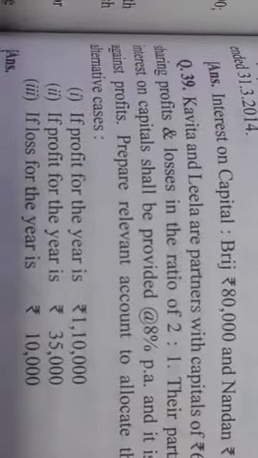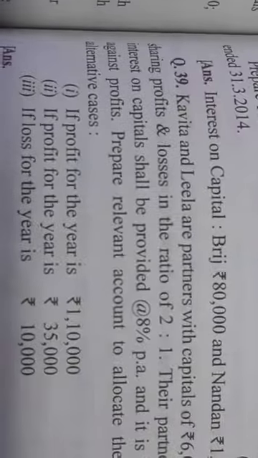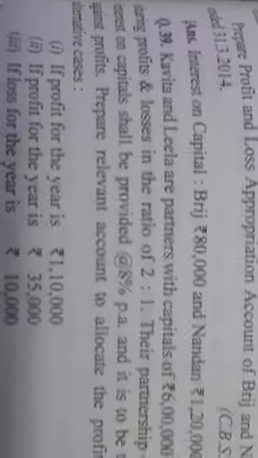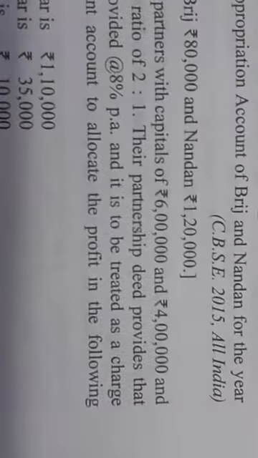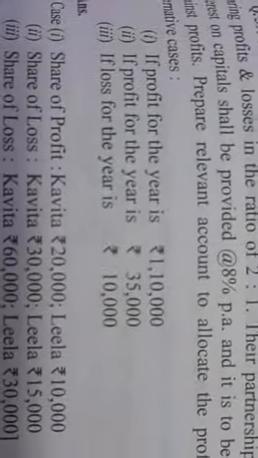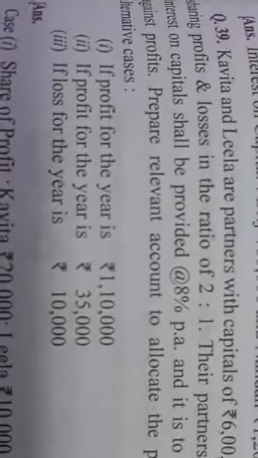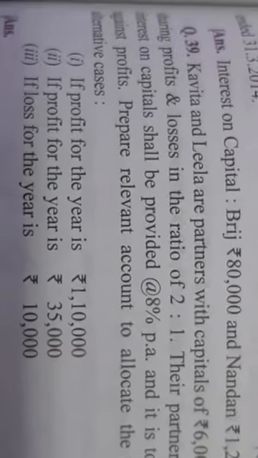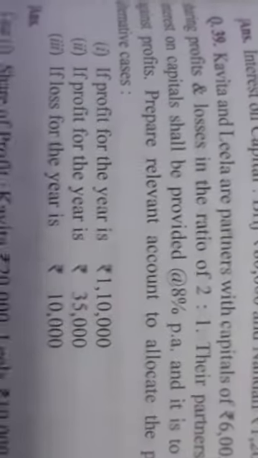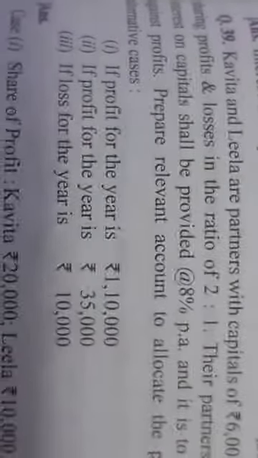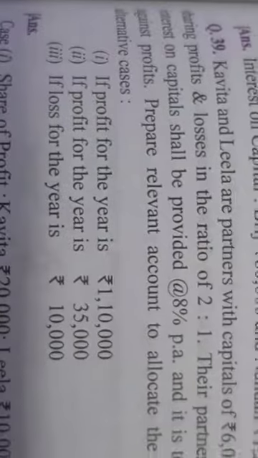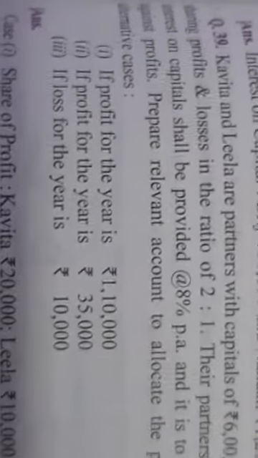So you see, again it is to be treated with the help of the P&L account itself, because it is a charge against the profit. Prepare relevant accounts to allocate the profit in the following alternative cases. Case number 1, if the profit for the year is rupees 1,10,000. Case number 2, if the profit for the year is rupees 35,000, and case number 3, if loss for the year is rupees 10,000. So in all three cases, interest on capital is to be treated as a charge against the profit and will be handled with the help of the profit and loss account.